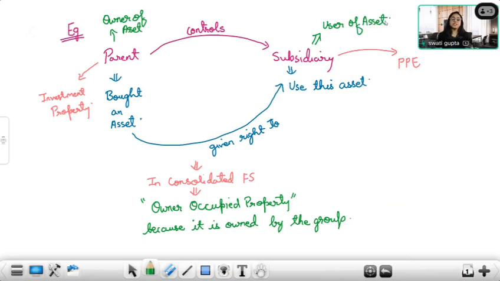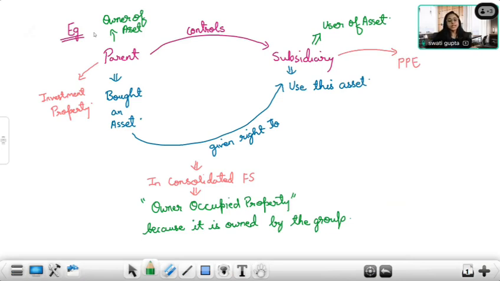Instead of identifying parent and subsidiary, let's understand one party is the owner of the asset, whereas another party is the user of the asset. They've got the ROU asset, right to use the asset. So in this case, the owner of the asset has no intention to use it. Instead, it has transferred the right to use.